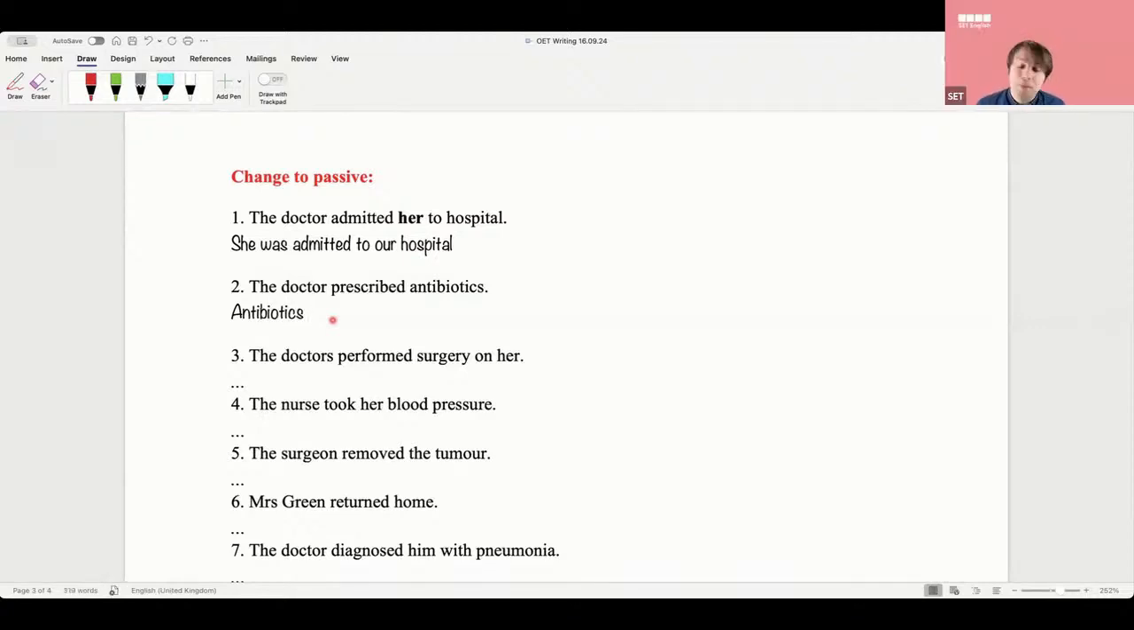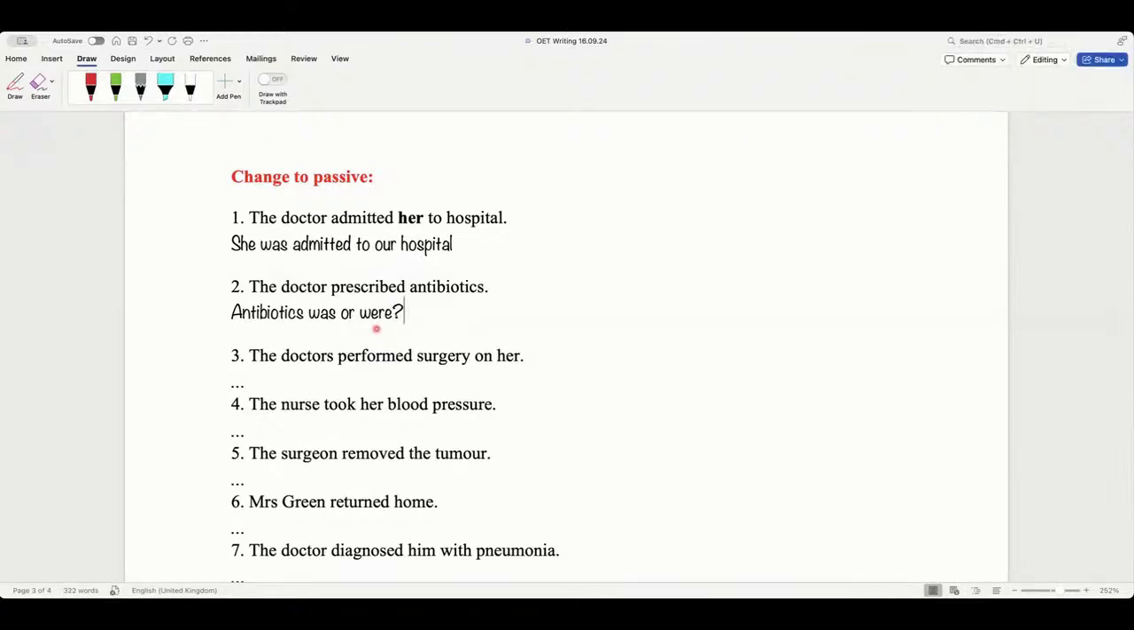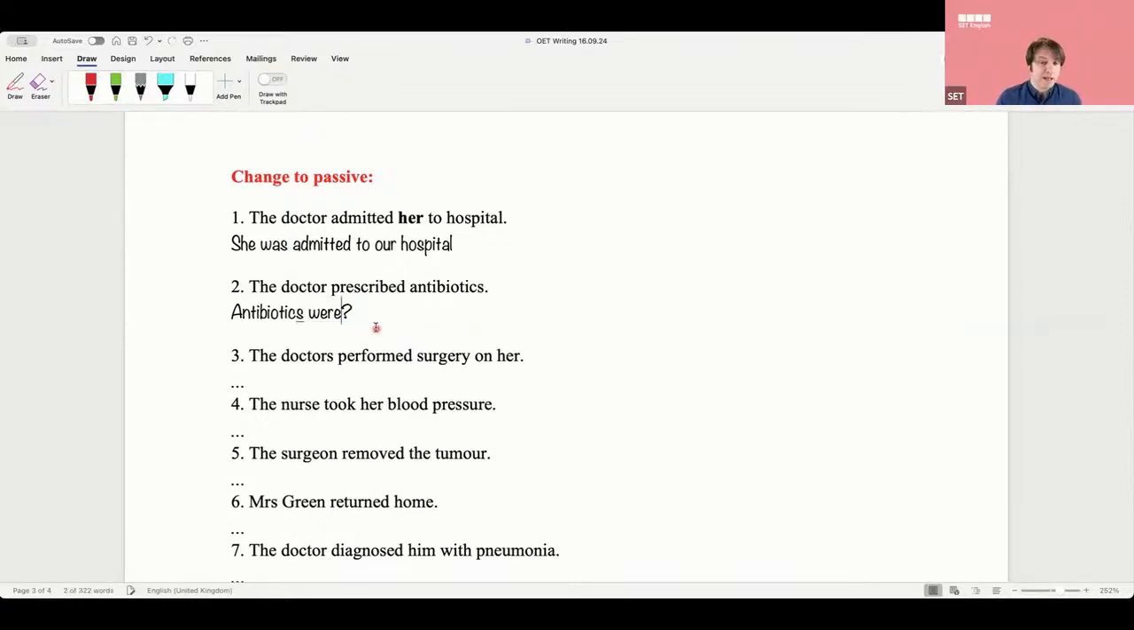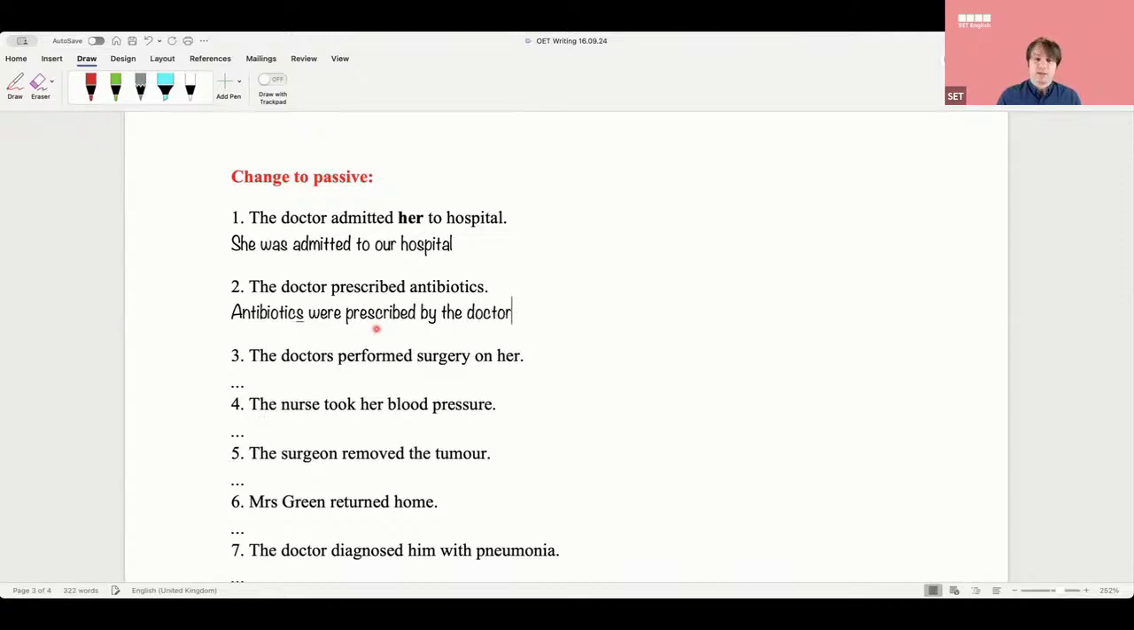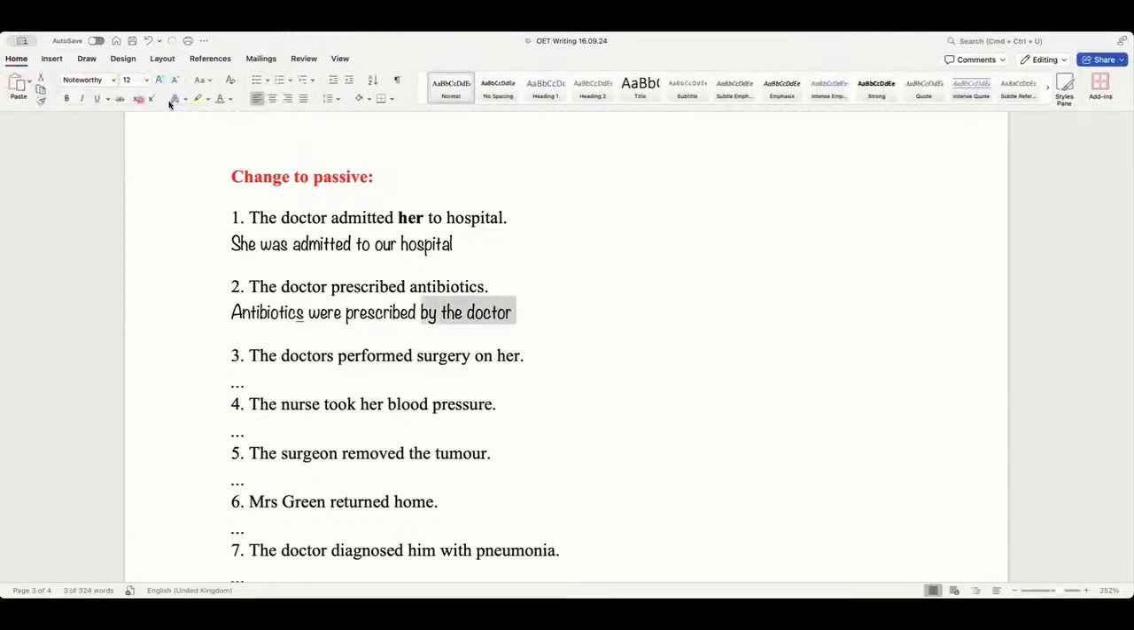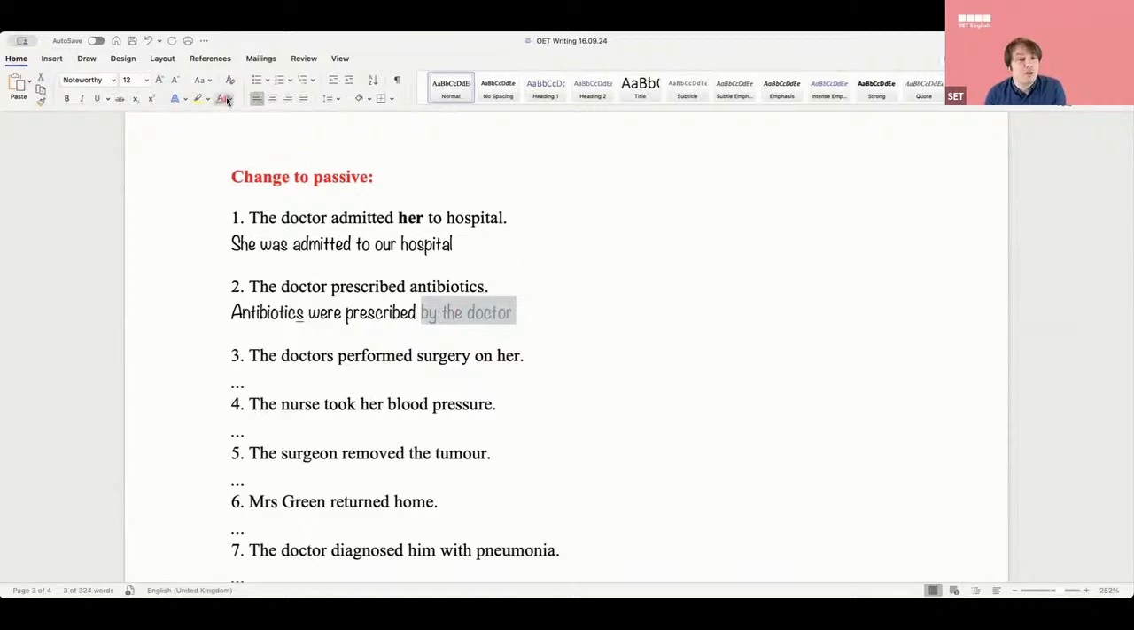Now, see, even with really simple things, there are errors. Right. So was or were? Anthony, was or were? Were, because it's plural. Good man. It's easy to forget that it's plural, so change to were. Antibiotics were prescribed by the doctor. Now, guys, do I say "by the doctor"? Is that correct? No. Usually in OET, we never really mention the doctors or the nurses. We never normally say that. We just say "were prescribed."